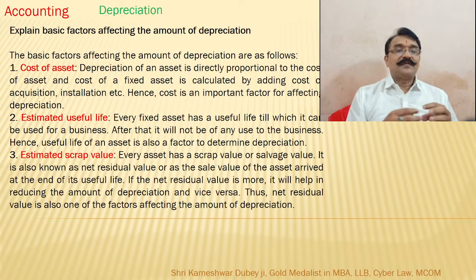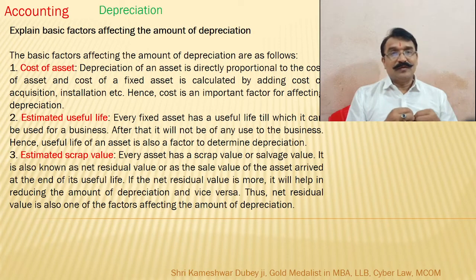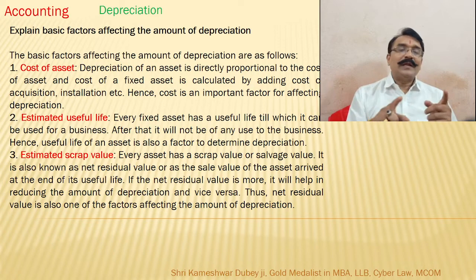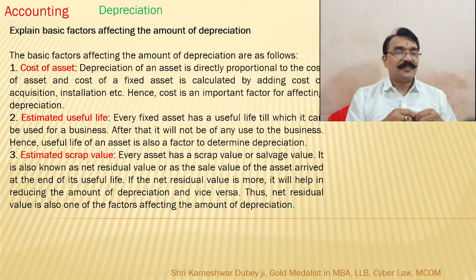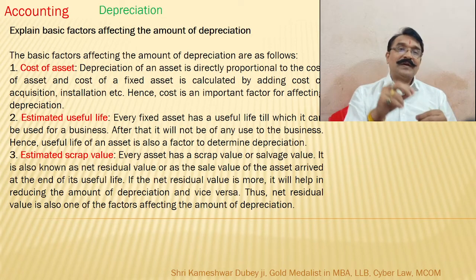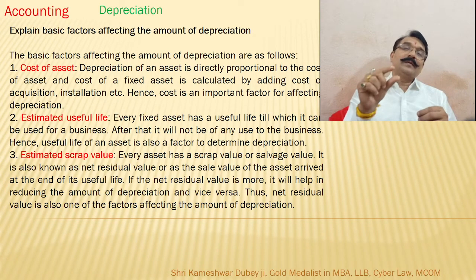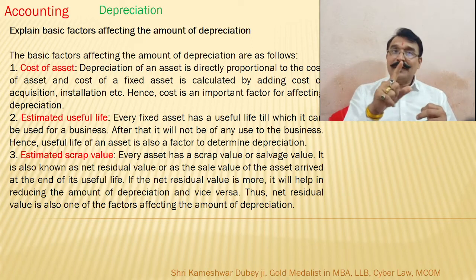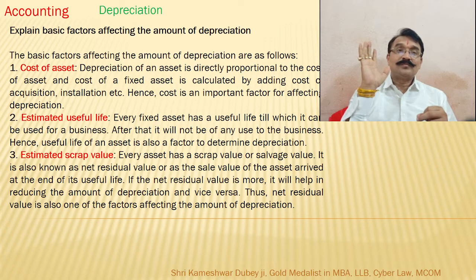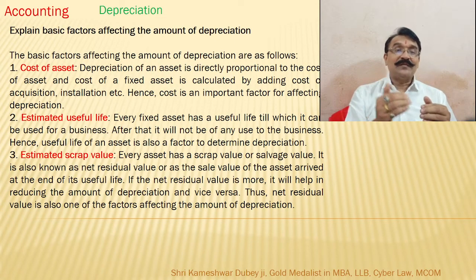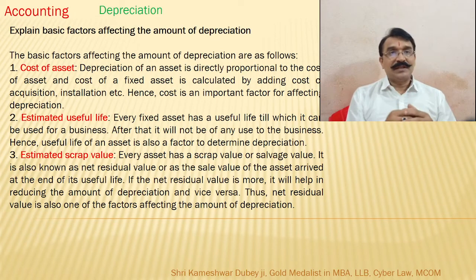Now, what are the factors affecting the amount of depreciation? On what basis is the amount of depreciation decided? So number one is the cost of the asset. How much is the cost of the asset? Accordingly, the depreciation amount will vary. Then estimated useful life. We have to estimate: if some item is of 100 rupees and the estimated life is 10 years, then accordingly we can reduce 10 rupees each year. After 10 years, that value is zero. This is called depreciation. So estimated useful life is used to decide the depreciated amount.